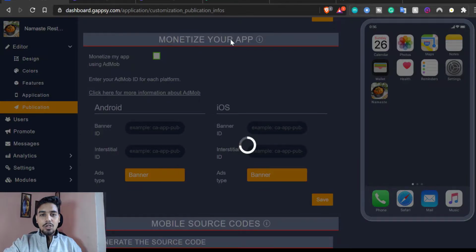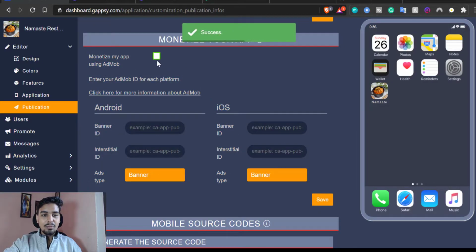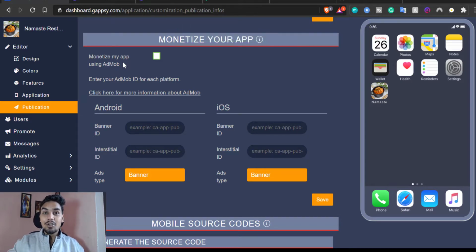And then if you want, you can monetize your application. So this is another very important thing. If you want, you can also show ads inside your application, right?